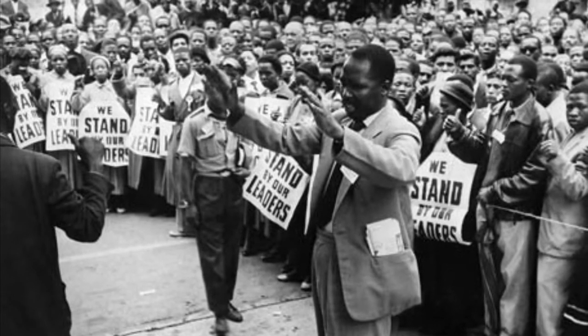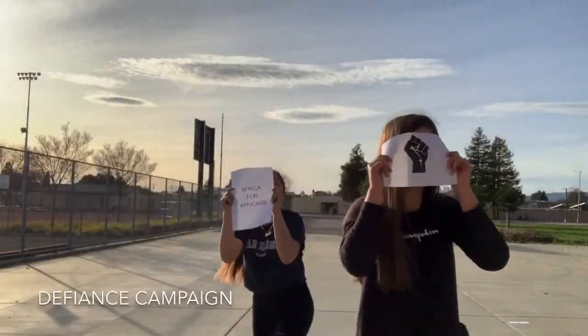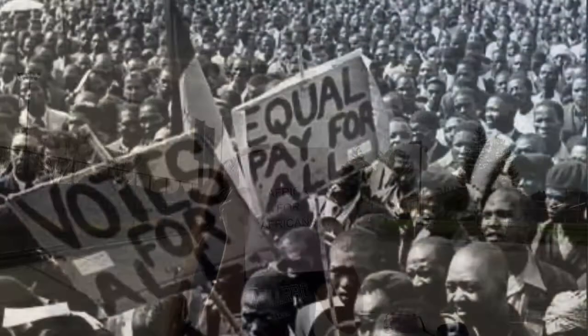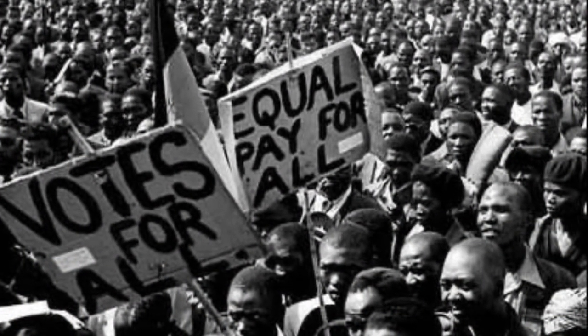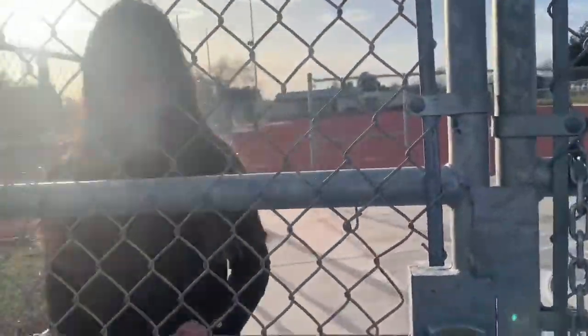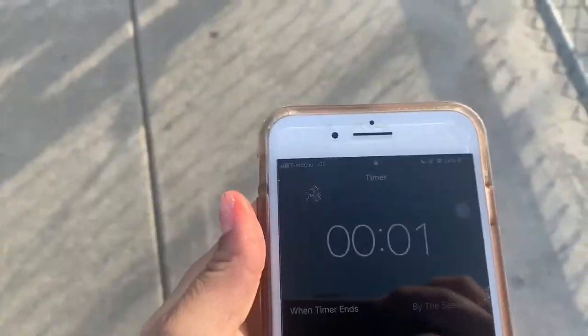The goals of the campaign were to unify all of the races and draw attention to the issues. Some of the actions taken by the people were freedom songs, protests, and marches. Many of the Defiance Campaign supporters were arrested and suffered short-term imprisonment.